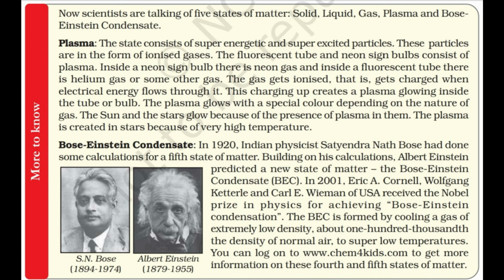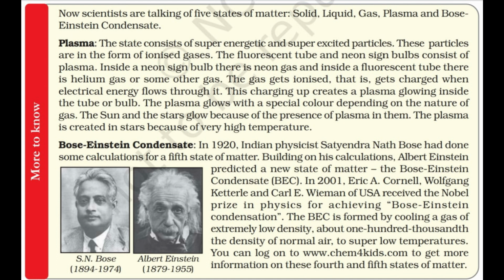Inside a neon sign bulb, there is neon gas, and inside a fluorescent tube, there is helium gas or some other gas. The gas gets ionized, that is, gets charged when the tube or bulb is switched on. The plasma glows with a special color depending on the nature of the gas. The sun and the stars glow because of the presence of plasma in them. The plasma is created in stars because of very high temperature.